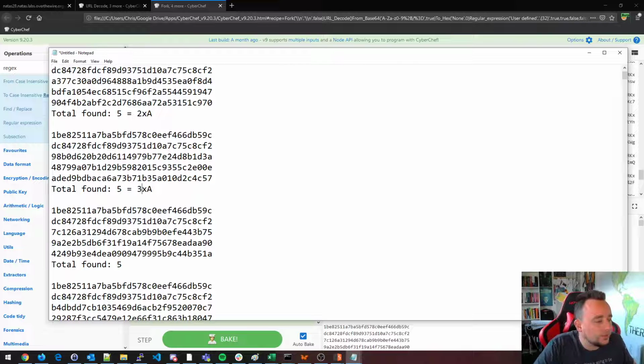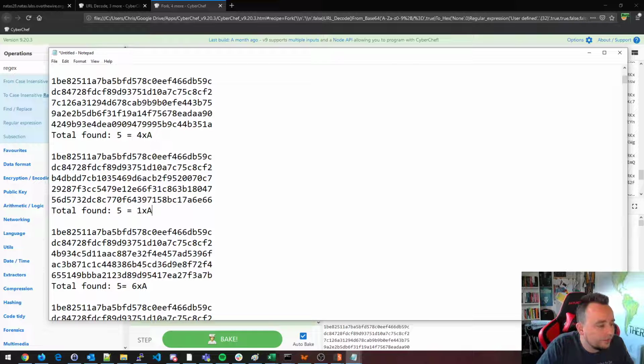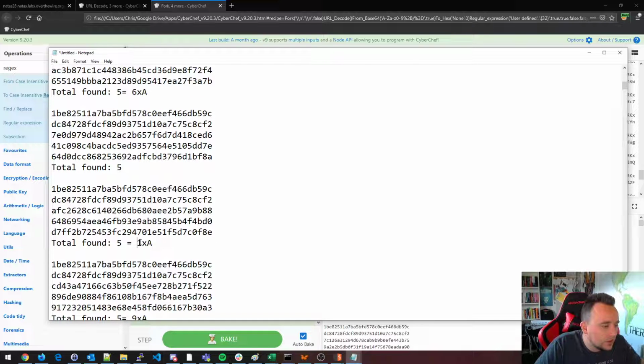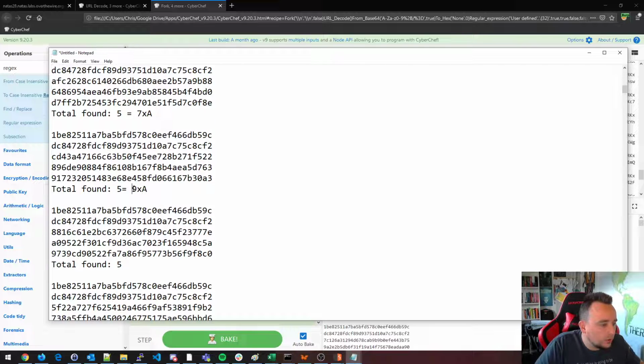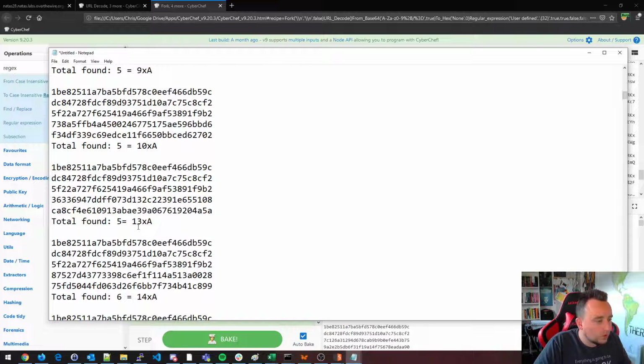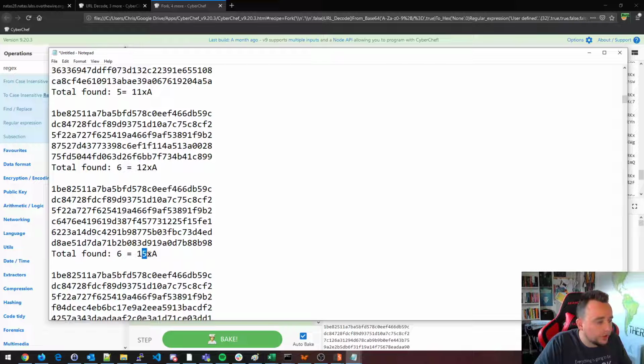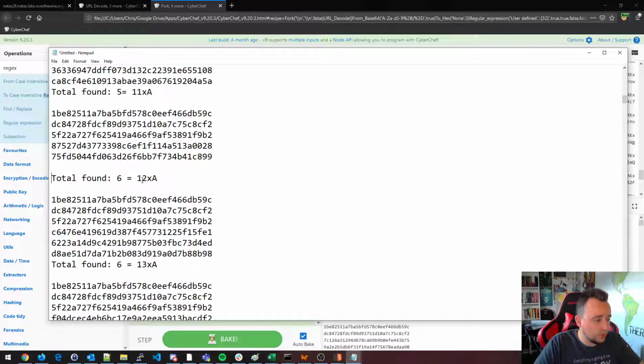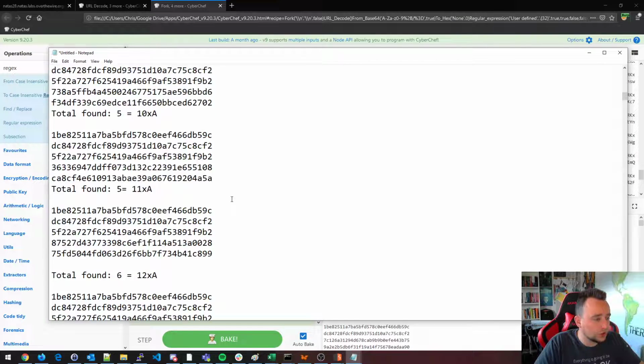So this is going to be 3, this is going to be 4, and this is going to be 5, 6, 7, 8, 9, 10, what? 11, 12, 13. Okay. So at 12 A's, we actually have an increase in the blocks.